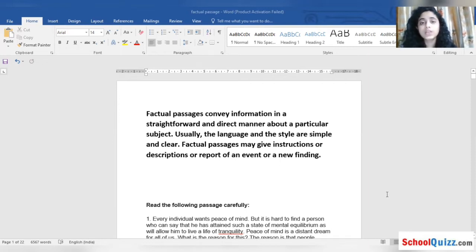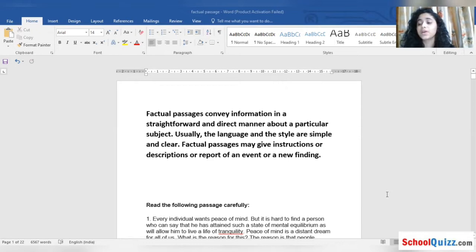Now let us read again so that it will be clear for you and help you solve the passage easily. Factual passages convey information in a straightforward and direct manner about a particular subject. Usually the language and the style are simple and clear. Factual passages may give instructions or descriptions or report of an event or a new finding.